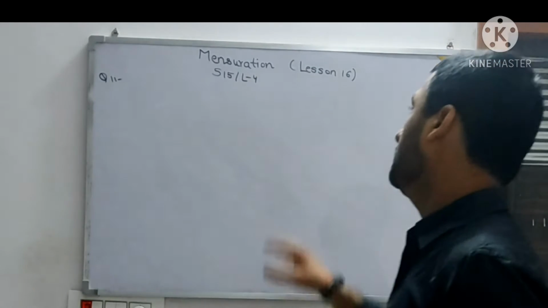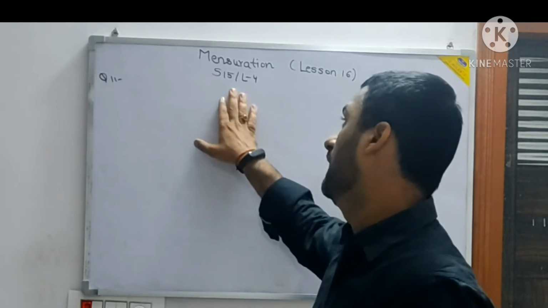This chapter is mensuration. That's why lesson 16 I have written, and it is the 15th chapter that I have taught you. So let's see what the question is saying. The question says, find the area of an isosceles triangle whose equal sides are 12 cm each and perimeter is 30 cm.